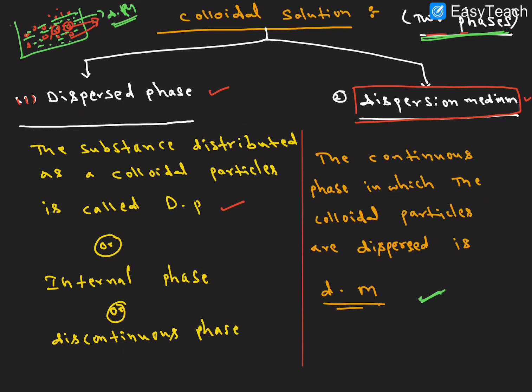I hope it is clear. So there is the dispersion medium and the dispersion phase. The dispersion phase is nothing but the particles. Where the particles are present in a liquid, that is called the dispersion medium, and the green particles are the dispersion phase.